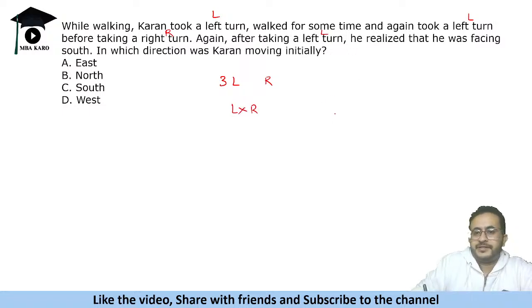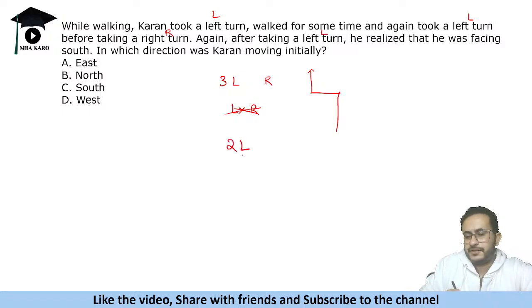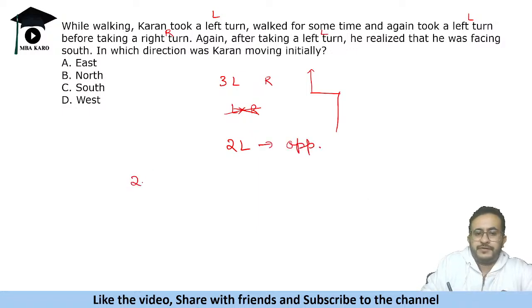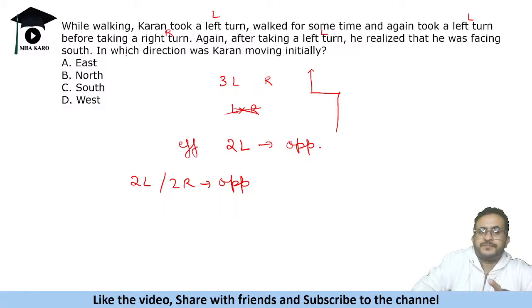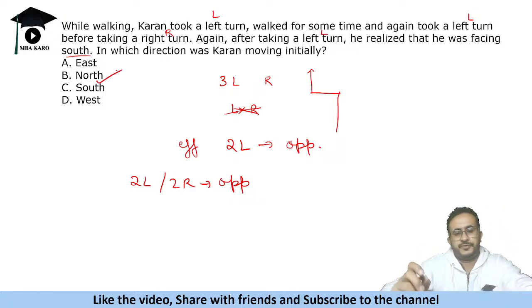अगर आप एक left turn लेते हो, so let's say you are going in this direction and you take a left turn, okay, and then you take the right turn, so you go back into the same direction. So that means one left and one right will cancel each other. The direction is it comes back to the same direction. So essentially he took two left turns. Okay, two left turns means you become opposite. Two left or two right turns means opposite directions. So his effective change is two left turns, which is opposite. Now he is moving south, that means initially he must be moving north.